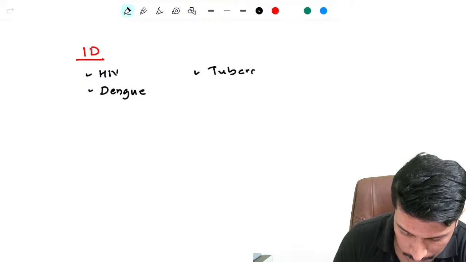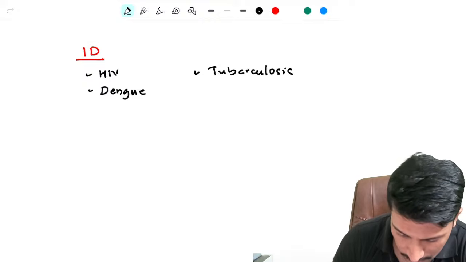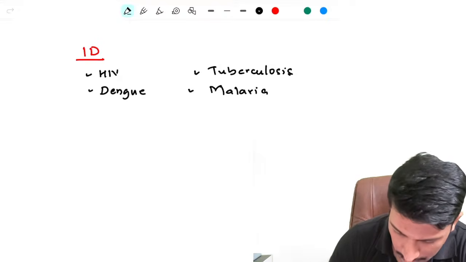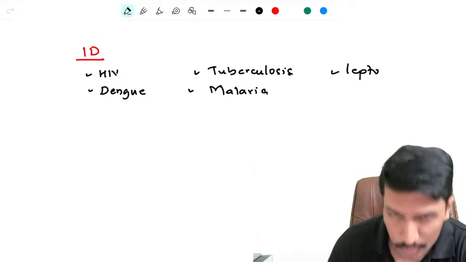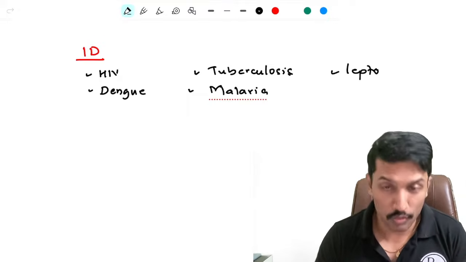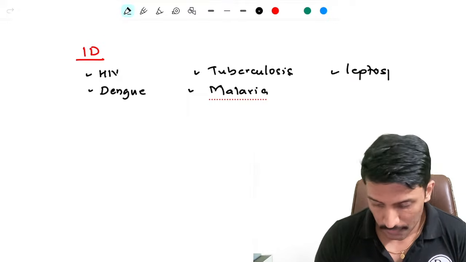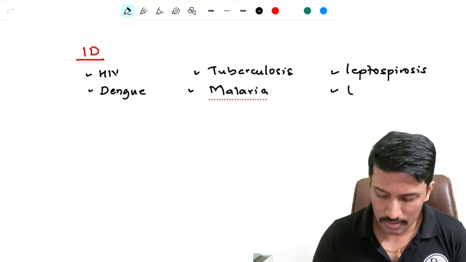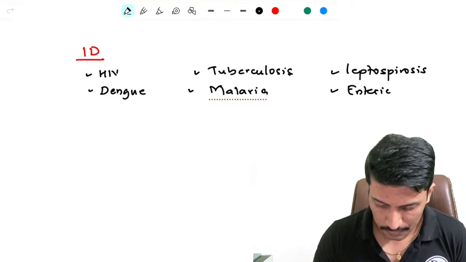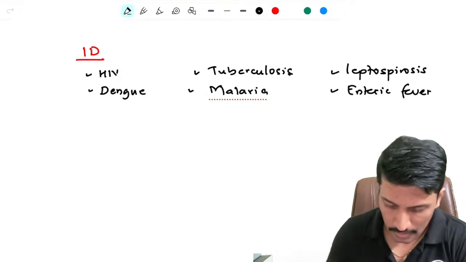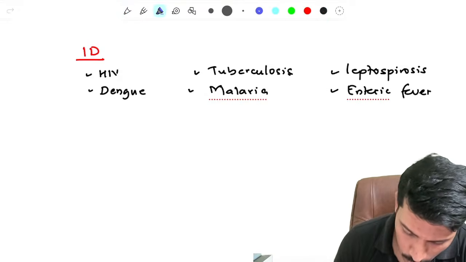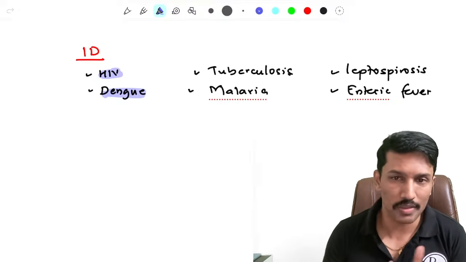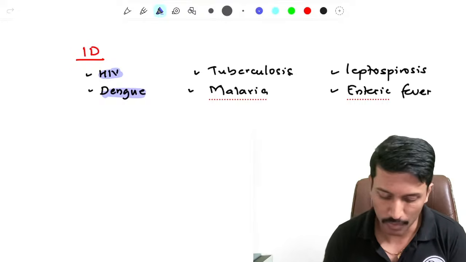tuberculosis, malaria, and leptospirosis. Some of the universities have also been seen frequently asking a long question on enteric fever. So as long as you cover these, you're kind of sorted for infectious diseases. And today I will be addressing two of them, HIV and dengue, from the infectious diseases. The remaining questions you can do from the Farre section of the MEDED.